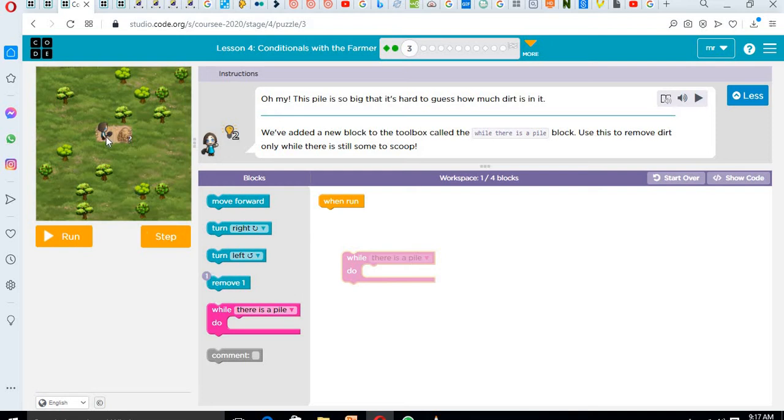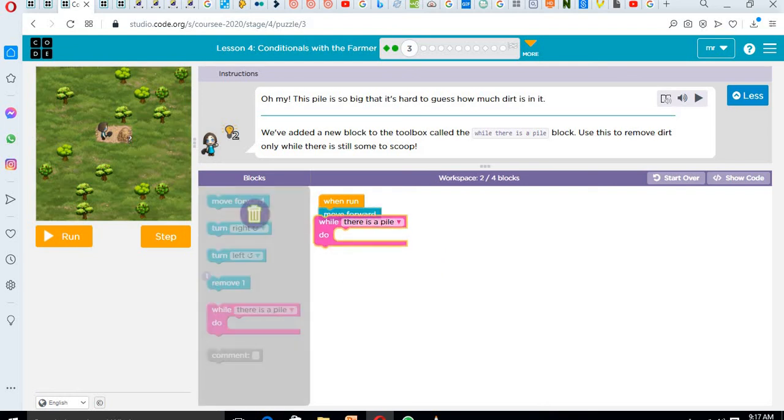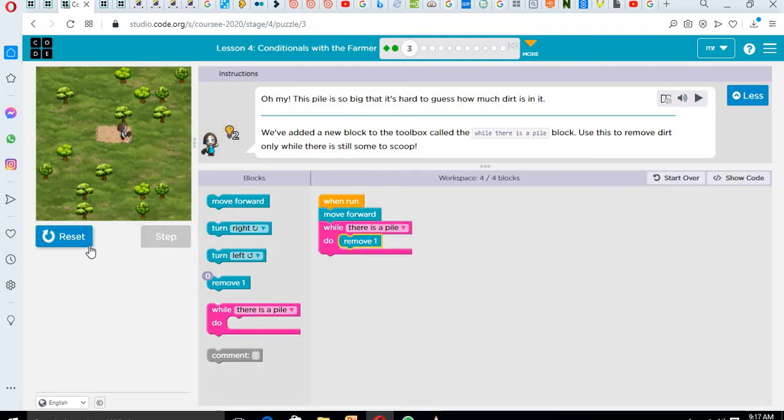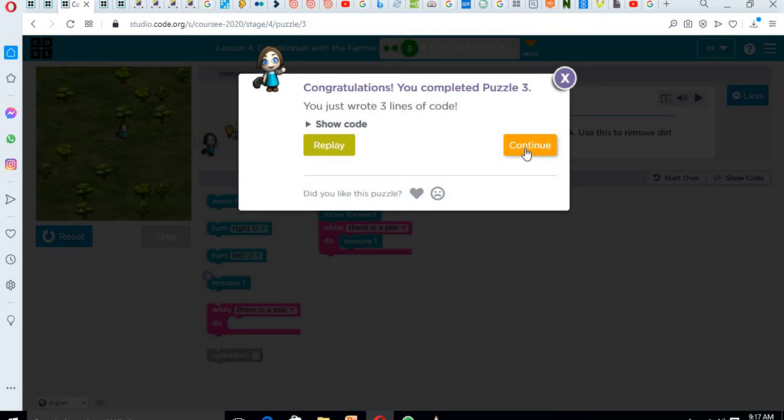But first, the farmer needs to move forward. So click on the move forward block and attach it. So while there's a pile, what will happen to the pile? Yes, we'll remove it. Remove goes inside the while there's a pile block, which is called the while loop block. So click on run, move forward, and while there's a pile, it will harvest it. See? Let's move to the next one.